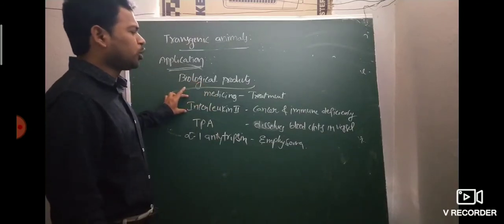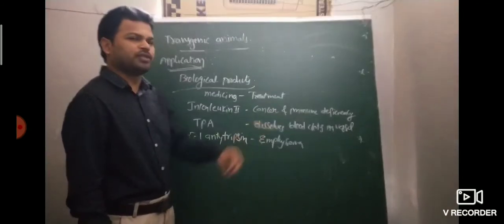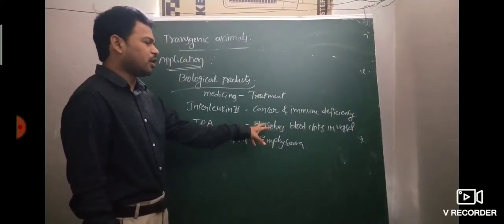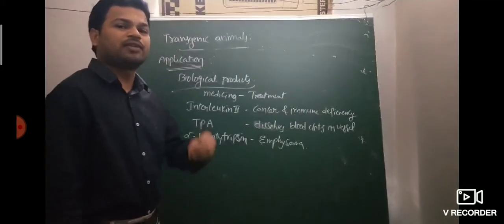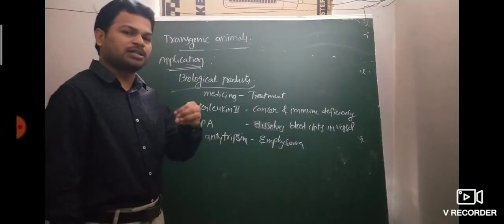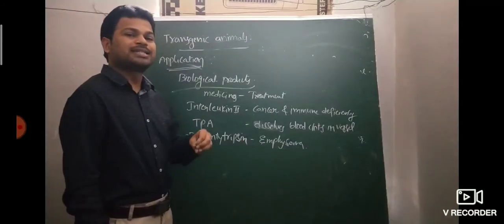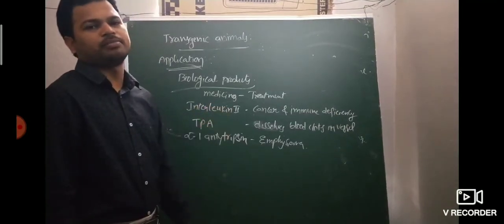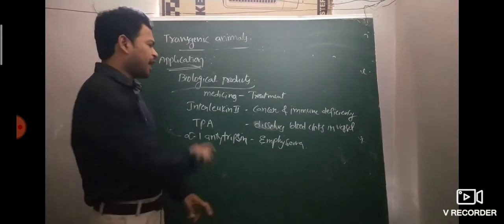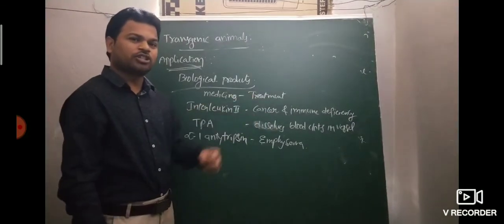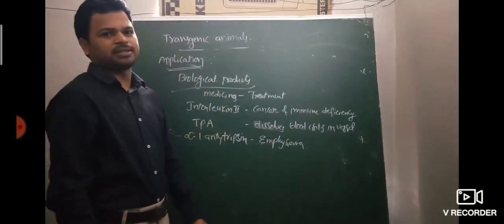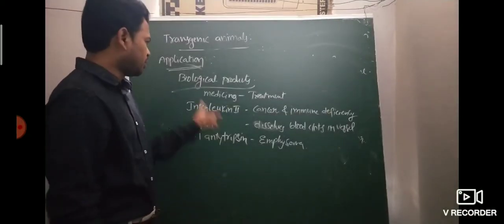So interleukin 2 is a treatment for cancer and immune deficiency. TPA, tissue plasminogen activator, dissolves blood clots in blood vessels of people suffering from myocardial infarction, meaning heart strokes. TPA is also called a clot buster, also called streptokinase. Alpha-1 antitrypsin is a treatment for emphysema. Identify the correct statement, incorrect statement, matching: such questions are also possible. These are the medicines. Some other biological products also exist.